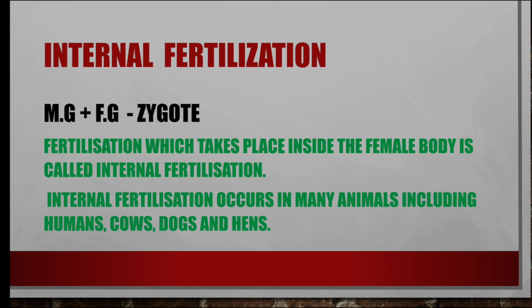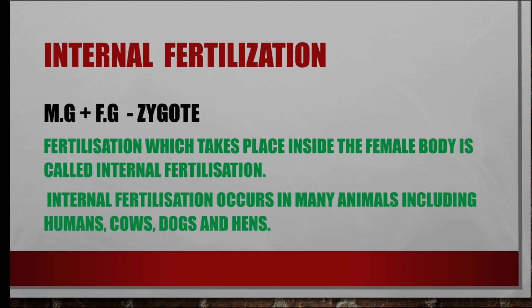Now we are going to discuss internal fertilization. Fertilization which takes place inside the female body is called internal fertilization. Internal fertilization occurs in many animals including humans, cows, dogs and hens. What is internal fertilization? Fertilization which takes place inside the female body. That's known as internal fertilization.